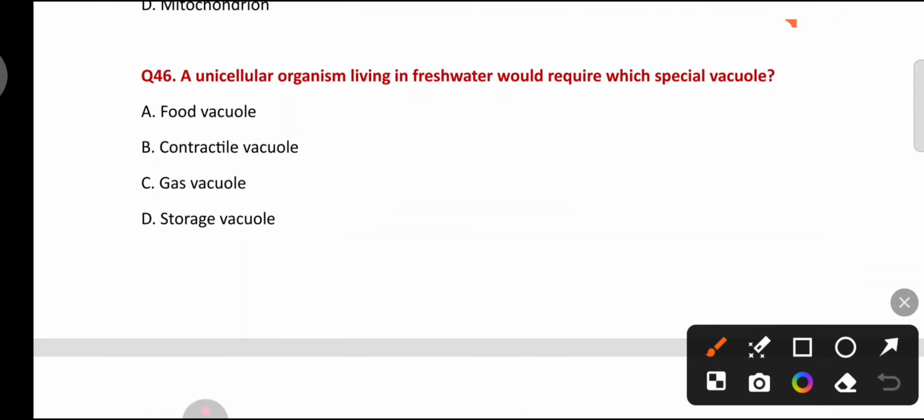A unicellular organism living in fresh water would require which special vacuoles? Food vacuole, contractile vacuole, gas vacuole, storage vacuole. A unicellular organism living in fresh water would require contractile vacuole.